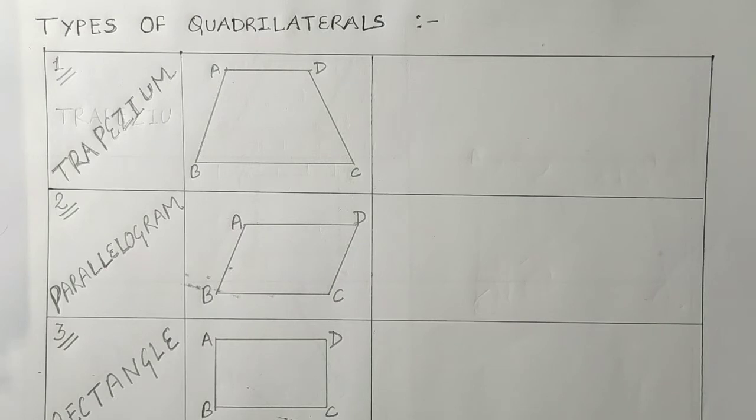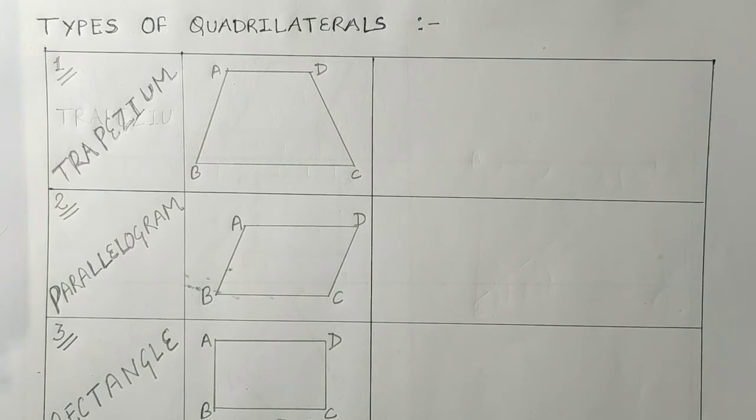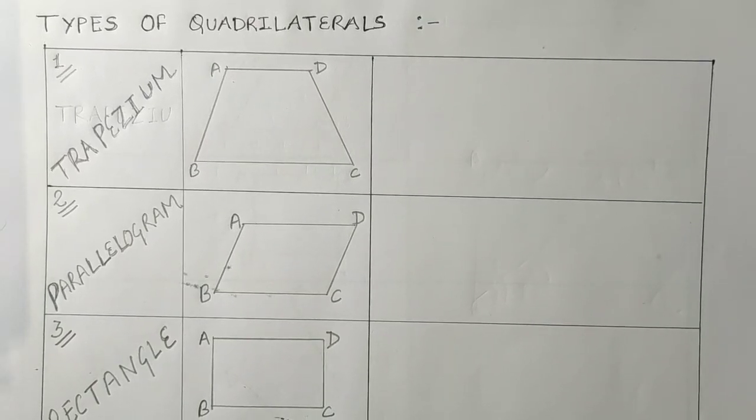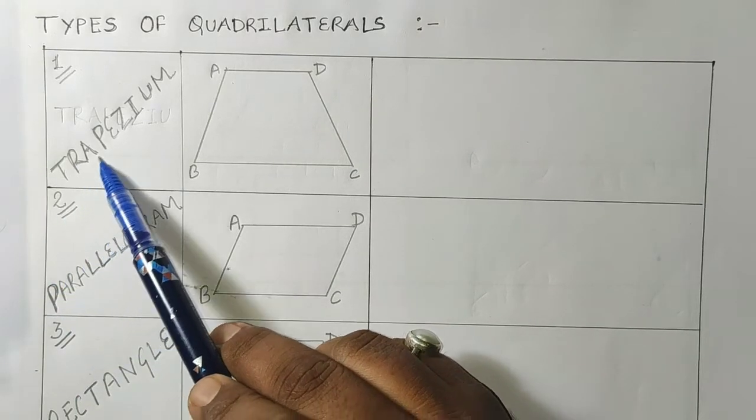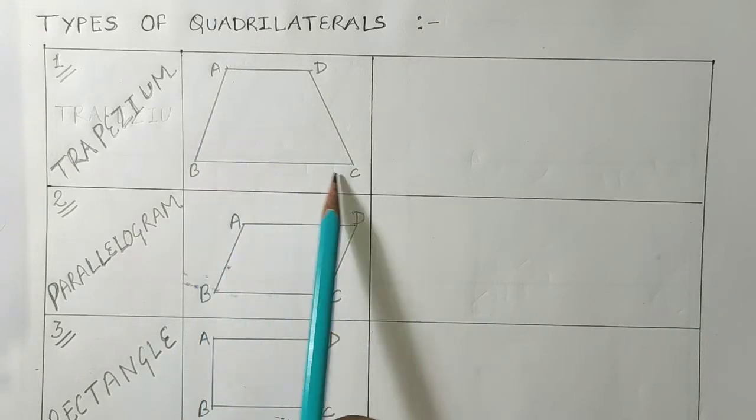Now students, our next topic is types of quadrilateral. As we all know, there are some regular shapes in quadrilaterals like a square, rectangle, rhombus, trapezium, parallelogram, kite. We will study all those types. The first type is trapezium. What is a trapezium, and what are the basic properties of a trapezium? Here we will study that.